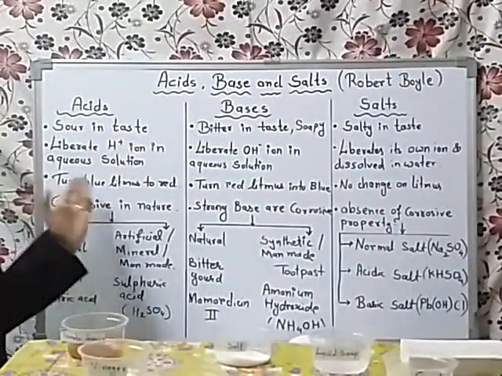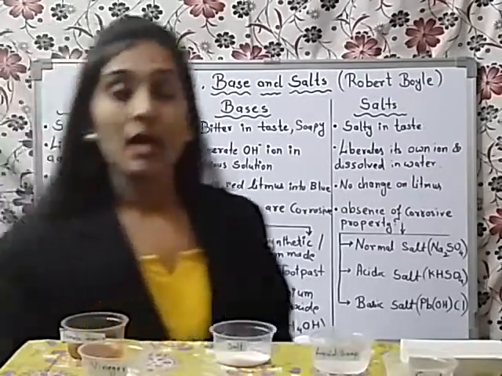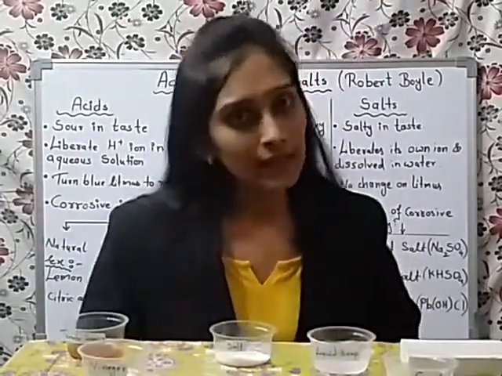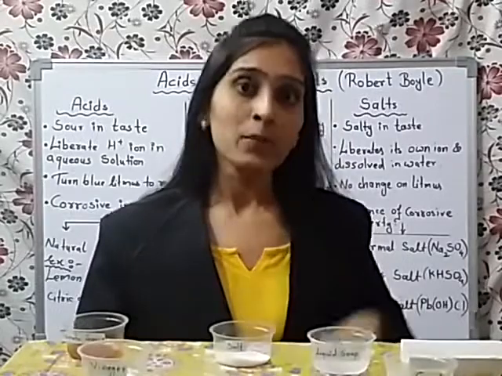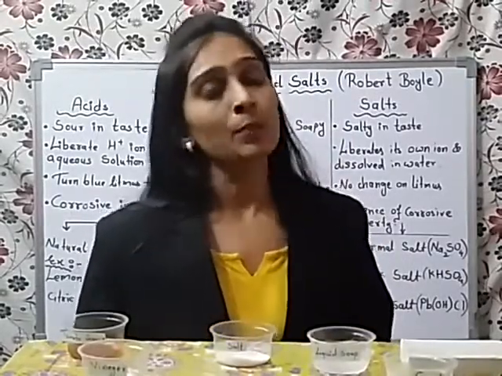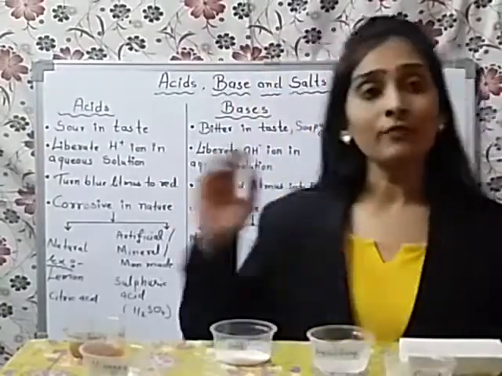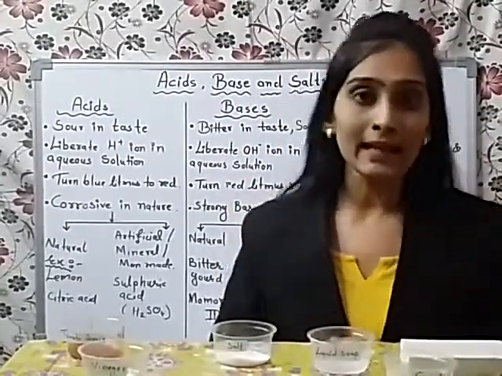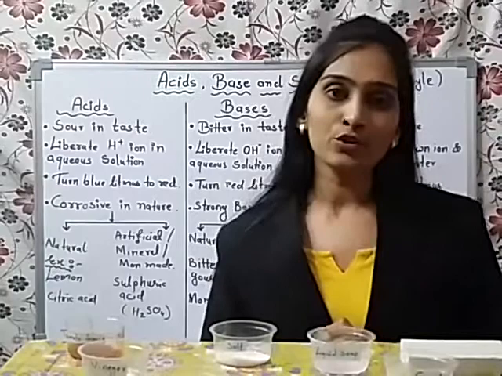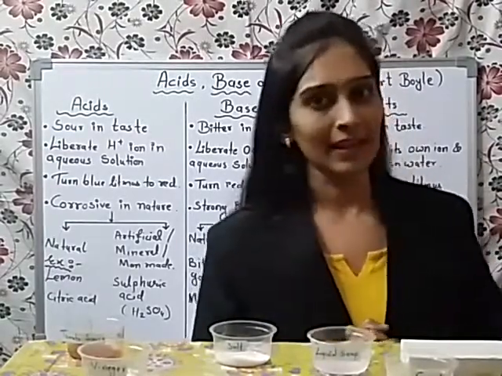Third difference: acids turn blue litmus into red. Litmus is an indicator used to identify whether the given substance is acidic, basic or neutral. Later on, we are also going to learn about indicators and I am also going to show you how to make your homemade indicator.